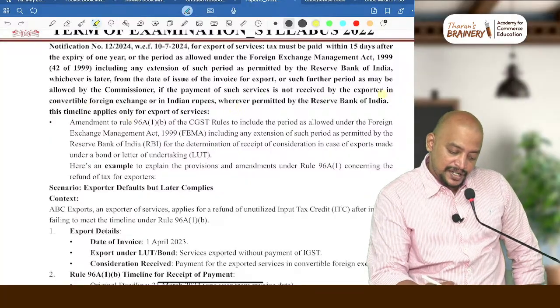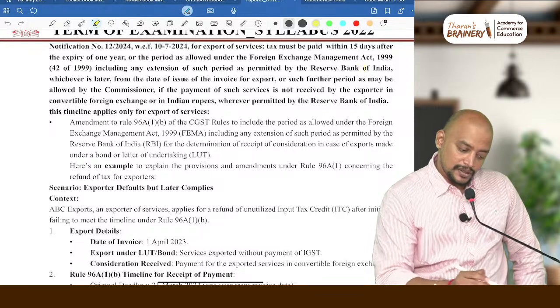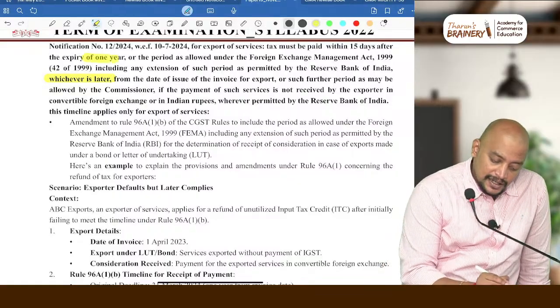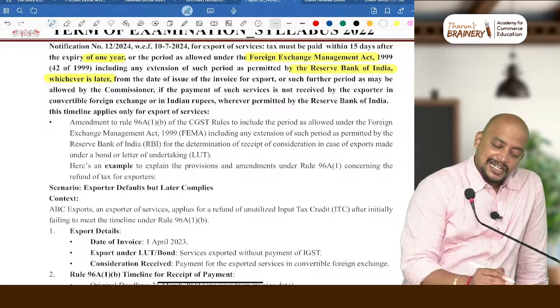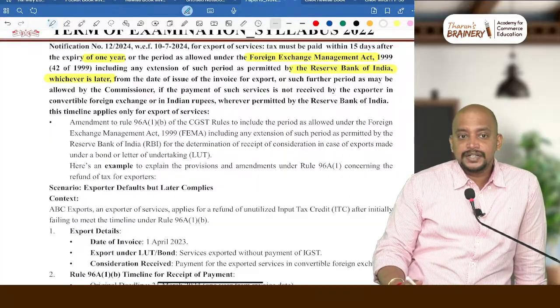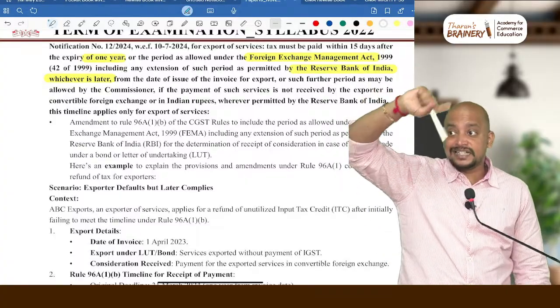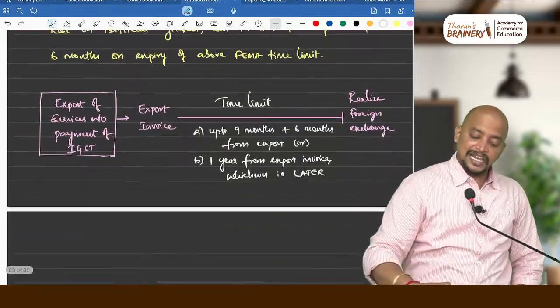Okay, if the payment is not received by the exporter, wherever permitted by RBI, as may be allowed, whichever is later. Okay, 1 year or the period allowed under FEMA as extended by RBI, whichever is later. That is the time limit by which it should be realized. You got it? Previously it was 1 year. Now they made 1 year or the time limit allowed under FEMA as extended by RBI, whichever is later. What will happen if not realized within this time limit?